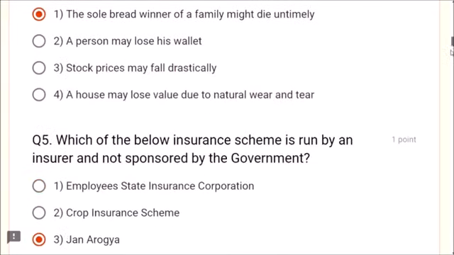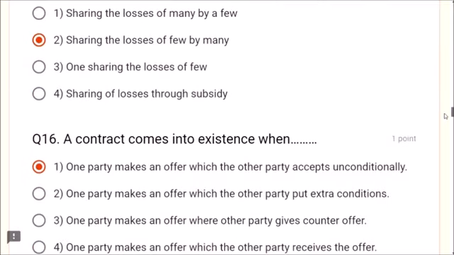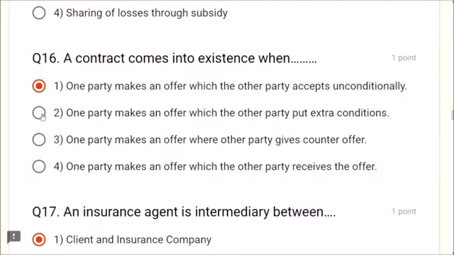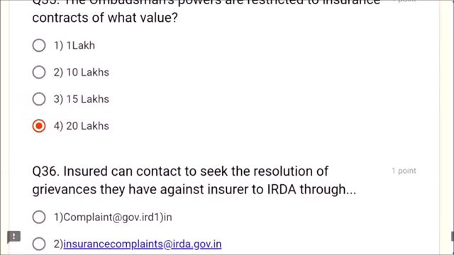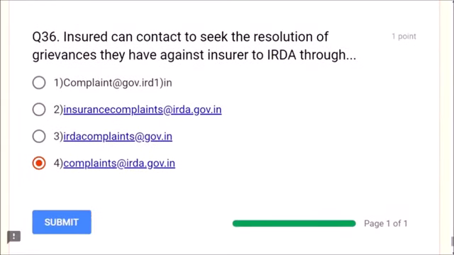Don't leave it blank. Recheck, and if you feel something is wrong, yes, you can correct it. For example, you already chose 1 and now you feel 2, then you can go for 2. So there is a chance to correct the answers. Once you feel all are completed, then simply go for the submission button, friends. Once you submit, you will not have a chance to correct your answers.